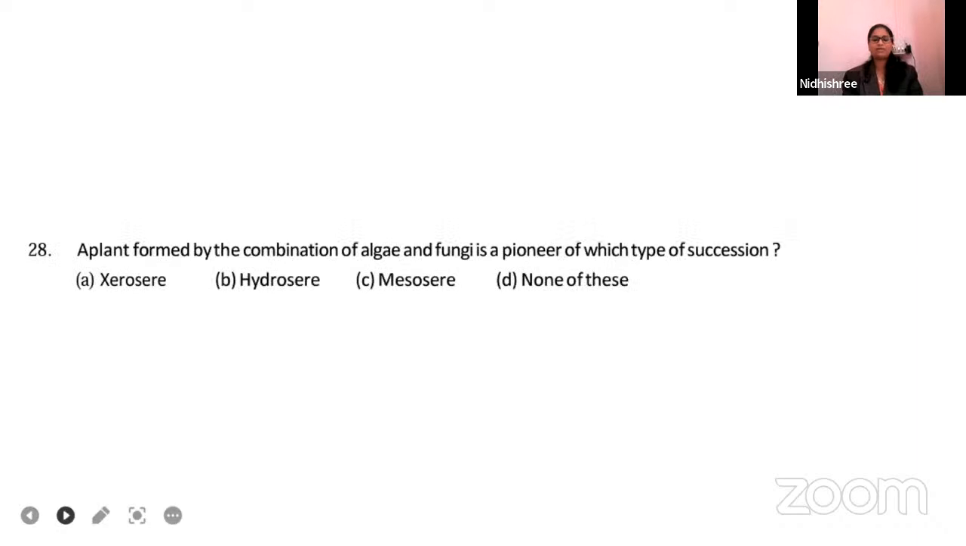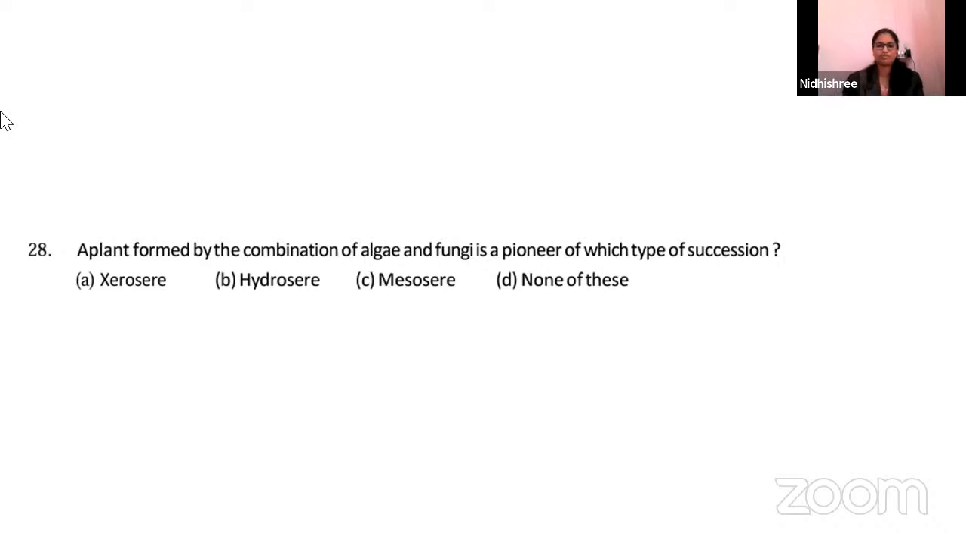A plant formed by the combination of algae and fungi is a pioneer of which type of succession? A plant is there which is formed by the combination of algae and fungi. They have not asked which plant it is. What they have asked is, that plant is a pioneer of which type of succession. Option A xeroseed, option B hydroseed, option C mesoseed, option D none of these.